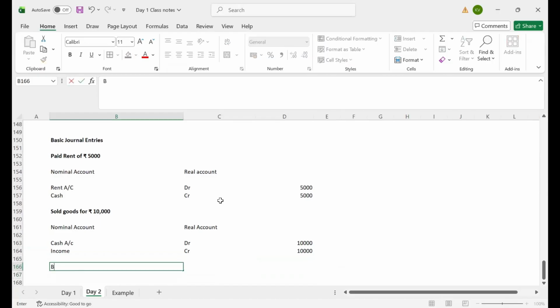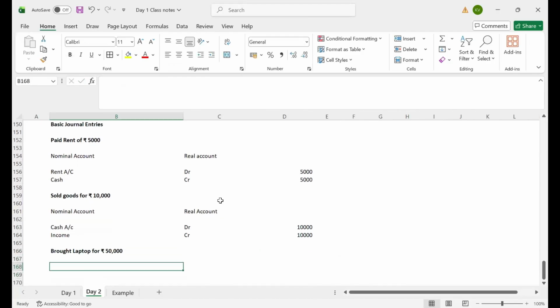Okay. Next example. Bought laptop for 50,000. Here, if you see, I purchased a laptop for 50,000 by paying cash. Prima facie, you need to understand which accounting rules I need to apply while recording this transaction. Bought laptop for 50,000. I am receiving an asset. If I am receiving an asset, I need to apply the real accounting rule.